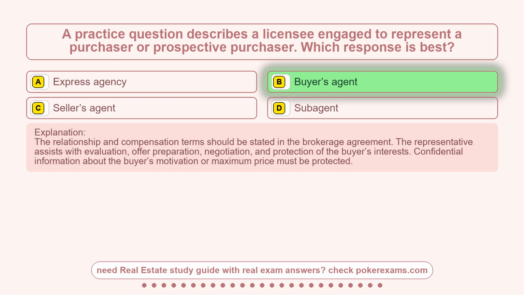The relationship and compensation terms should be stated in the brokerage agreement. The representative assists with evaluation, offer preparation, negotiation, and protection of the buyer's interests. Confidential information about the buyer's motivation or maximum price must be protected.